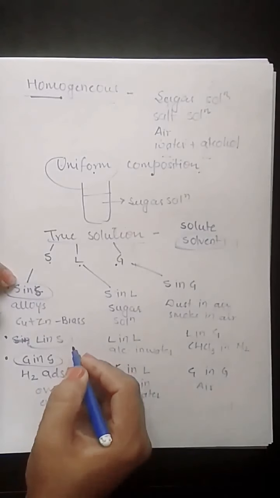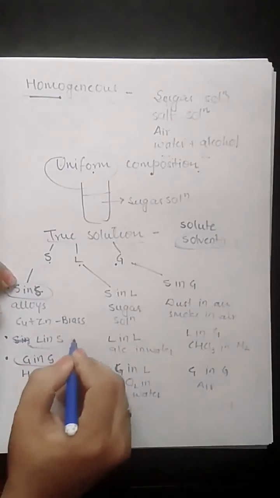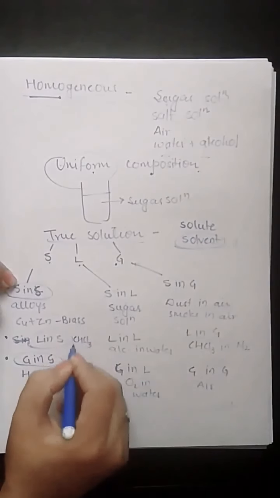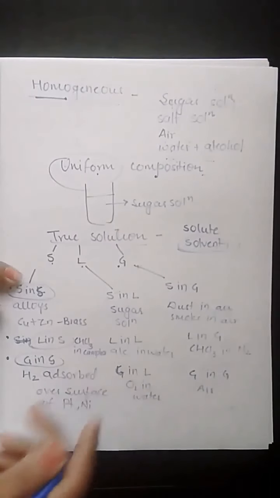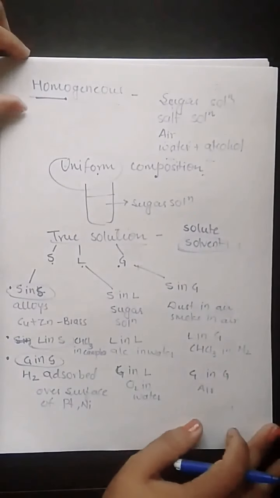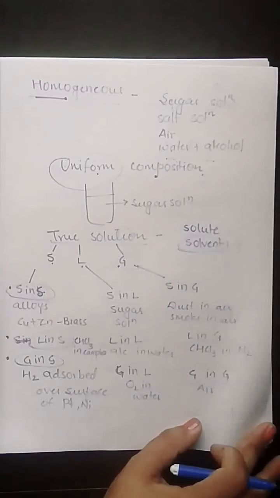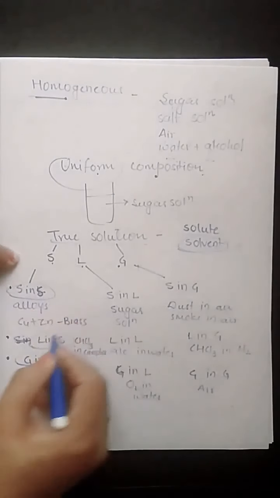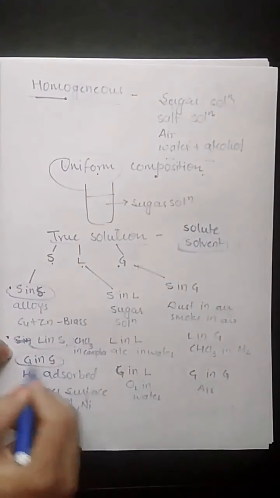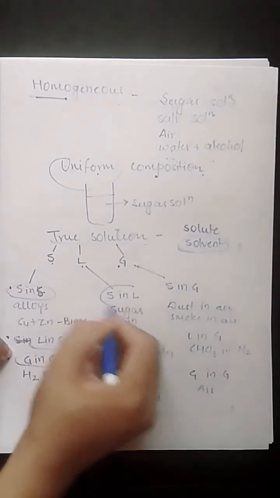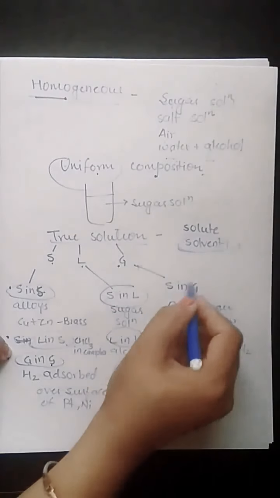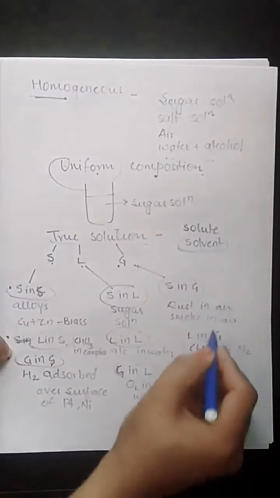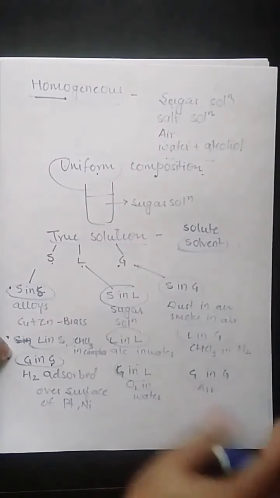Here liquid in solid is chloroform in camphor. So these are the homogeneous solutions categorized into three: solid solutions, which are solid in solid, liquid in solid, gas in solid; liquid solutions, which are solid in liquid, liquid in liquid, gas in liquid; and gaseous solutions, which are solid in gas, liquid in gas, and gas in gas.